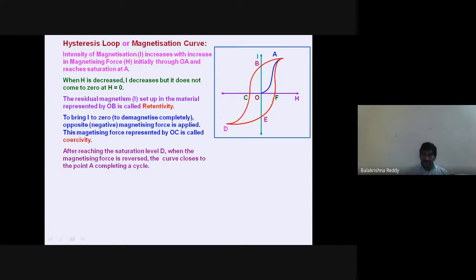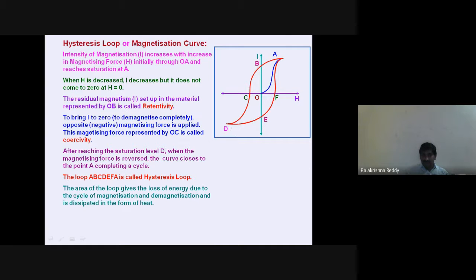Remember, it is not magnetizing through C. It is going through E, again F, again A.